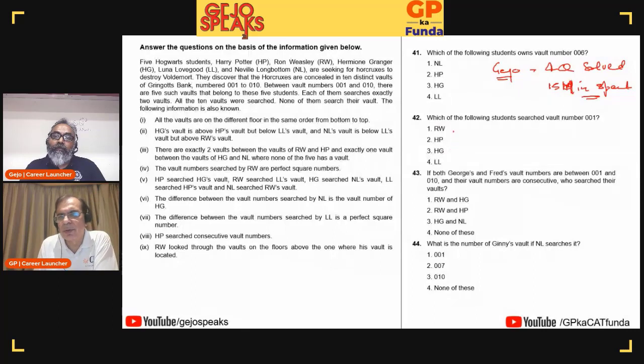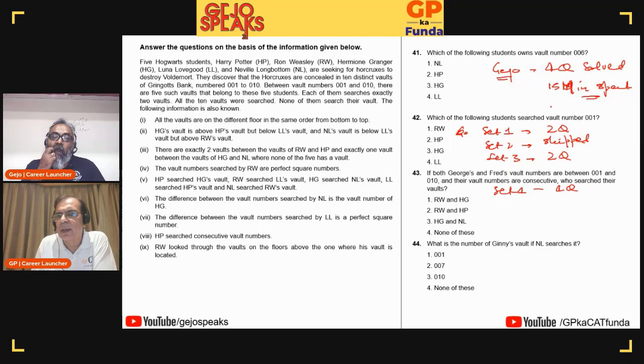Just to add to what Jijo said, in Jijo's case, what would have been done? In set 1, he would have definitely done 2 questions by now. In set 2, he would have possibly skipped. Is that right, Jijo? Probably, yeah. In set 3, you would have done at least 2 questions, the set theory, the Venn diagram ones. And now you are at set 4, and you'll possibly do all 4. Now let's look at it this way.